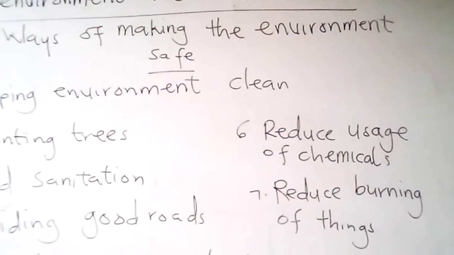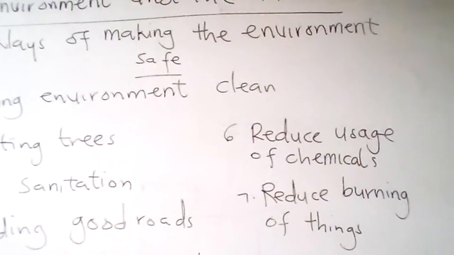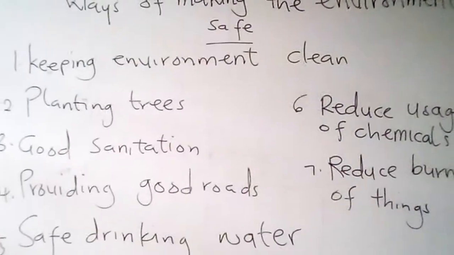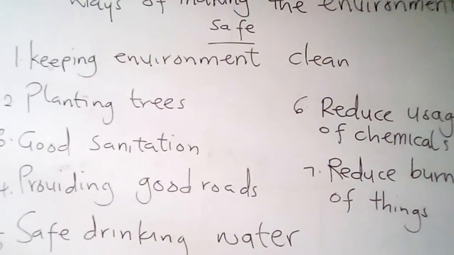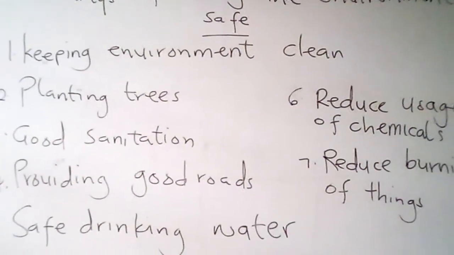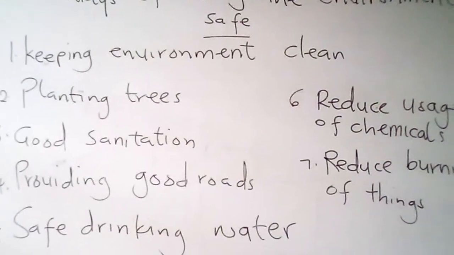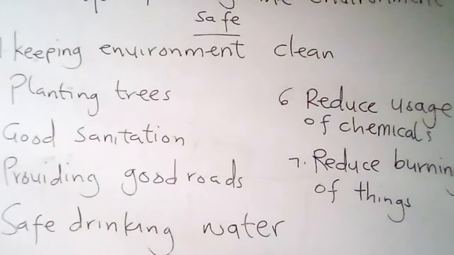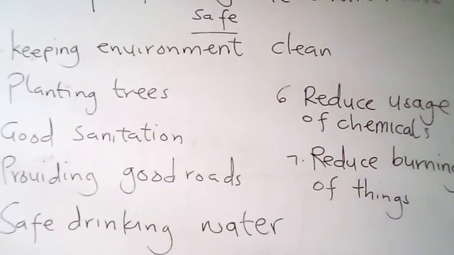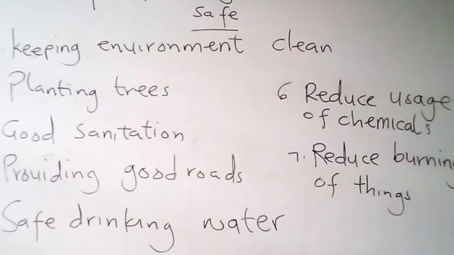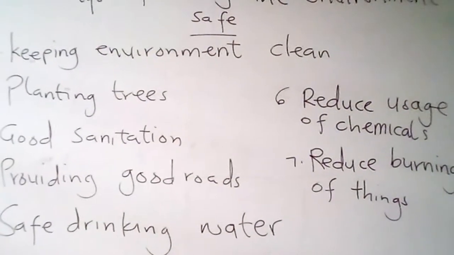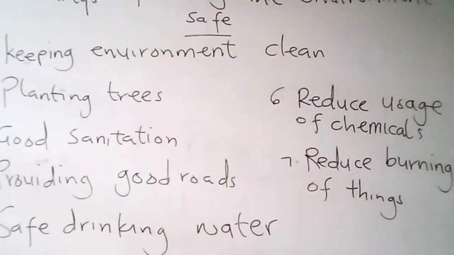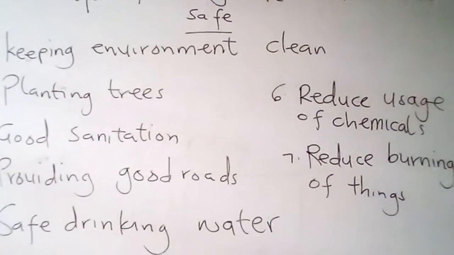Let us talk about ways of ensuring safety in the environment. One is keeping the environment clean. One way of making the environment safe is by cleaning the environment. The people in the community must come together to sweep, clear bushes, and desilt choked gutters. This activity is called what? Communal labor. Coming together to desilt gutters and sweep the compound is called communal labor.